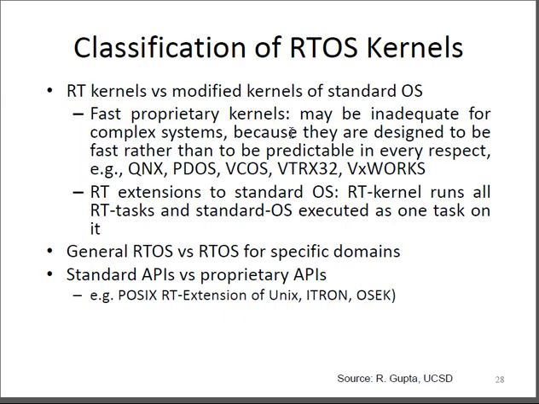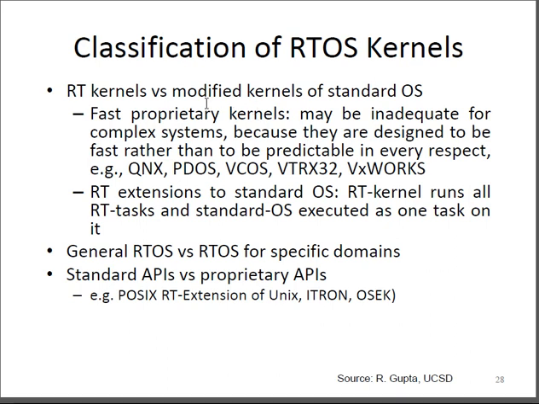Now we go to the classification of the RTOS kernel. We have seen the RTOS kernel. Now the RTOS kernel classification is given as fast proprietary kernels. When we talk about a fast proprietary kernel, this is where we can see VxWorks. A fast proprietary kernel may be inadequate for a complex system because it is designed to be fast rather than to be predictable in every respect.